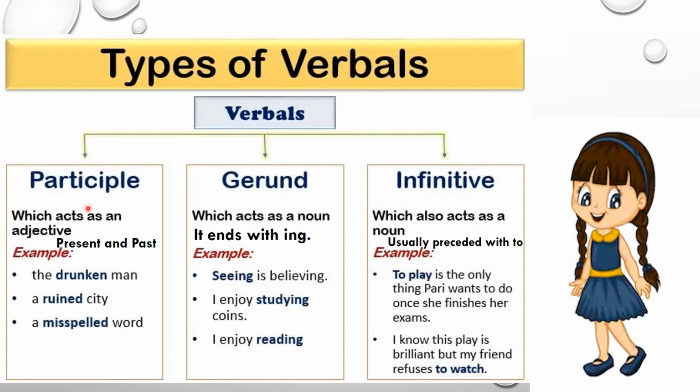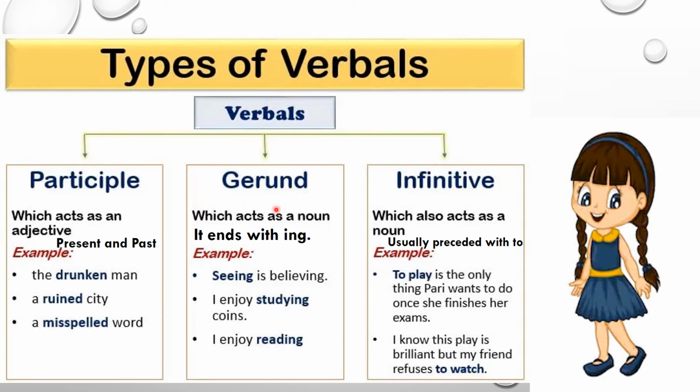Let's start with the participle. A participle acts as an adjective and is of two kinds, present and past. Present ends with ing, while past participle ends with ed, d, t, en or n. Now let's see some examples: the drunken man, a ruined city, a misspelled word. These are some examples of participles.